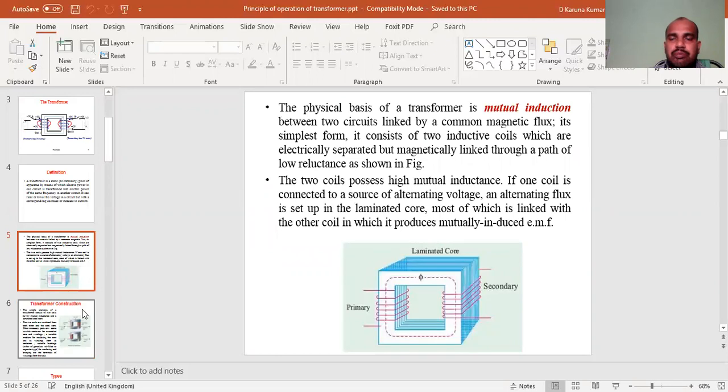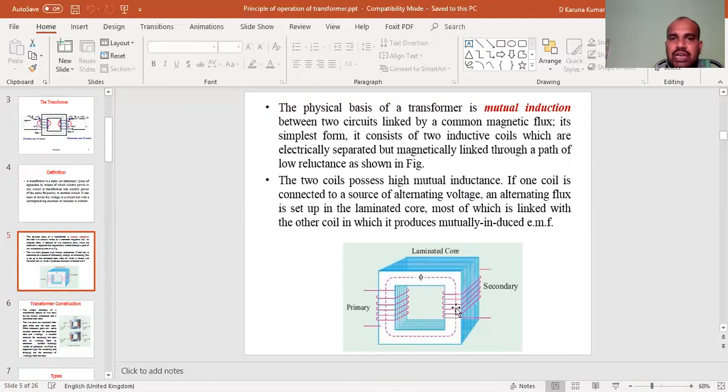The working principle of a transformer is based on mutual induction. The physical basis of a transformer is mutual induction between two circuits linked by a common magnetic flux. In its simplest form, it consists of two inductive coils. In the transformer, there are three parts: the primary winding, the secondary winding, and the core. The primary and secondary windings consist of coils. The two coils are electrically separated, but magnetically linked through a path of low reluctance, through mutual inductance. Two coils means two windings: the primary winding and the secondary winding.